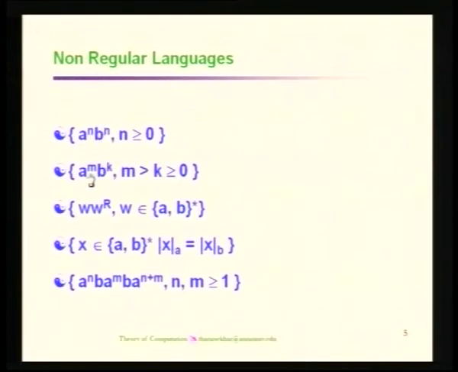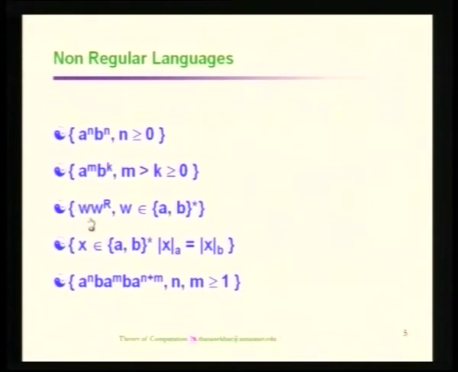The second one is a^m b^k, where we do not find any direct relationship between m and n in terms of equality, but here the condition is that the number of symbols in the first part, the number of A's, must be greater than the number of B's. That is why we have the condition m greater than n. To satisfy this constraint, once again we should know the number of A's we have recognized. So, both problems require some memory for recognizing strings of this form, whereas in the case of the third one we need to recognize the entire string itself, not just the count.